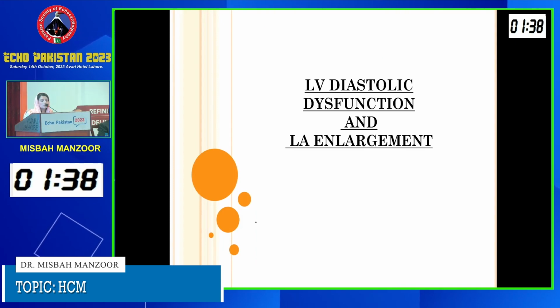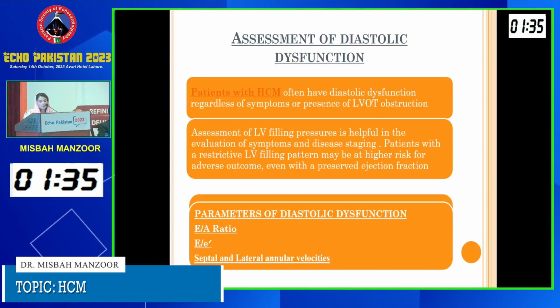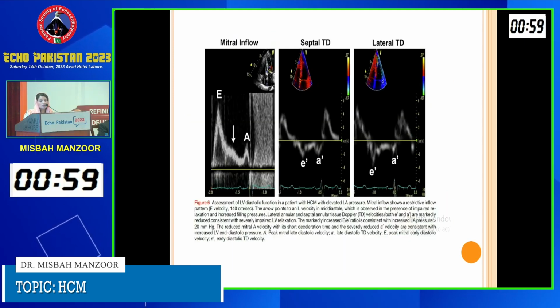The next parameter is determination of diastolic dysfunction and LA enlargement. Diastolic dysfunction is a very pertinent feature of the patients with HOCM, and it is present even in the absence of systolic dysfunction or even in the absence of LVOT obstruction. It is important to assess because it will help us in evaluation of the symptoms and staging of the disease. The normal parameters of diastolic dysfunction, as discussed earlier, are also applicable in HOCM, including the E to A ratio that will show a restrictive pattern, an increased E to E prime, and a decrease in the septal and lateral annular velocities. So these are the different ratios that are present in the patients with HOCM.